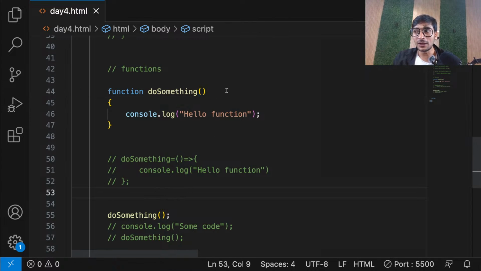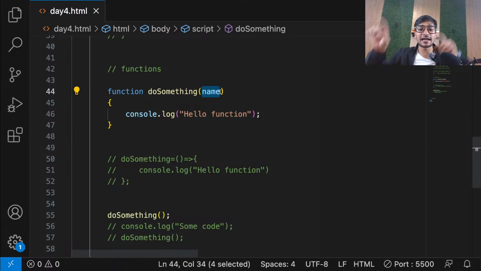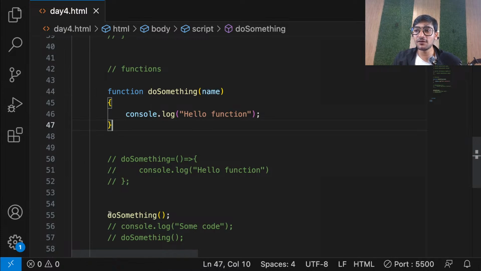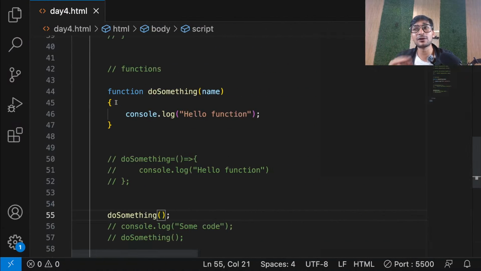They are mainly used to mention variables. You can mention variables here, like let's say name. The variables you create inside the parentheses are called parameters. Their job is to take data from outside. That means wherever you're calling the function, you have to pass some data. If I don't pass it, in other languages you will get an error. In JavaScript, it's not giving an error.